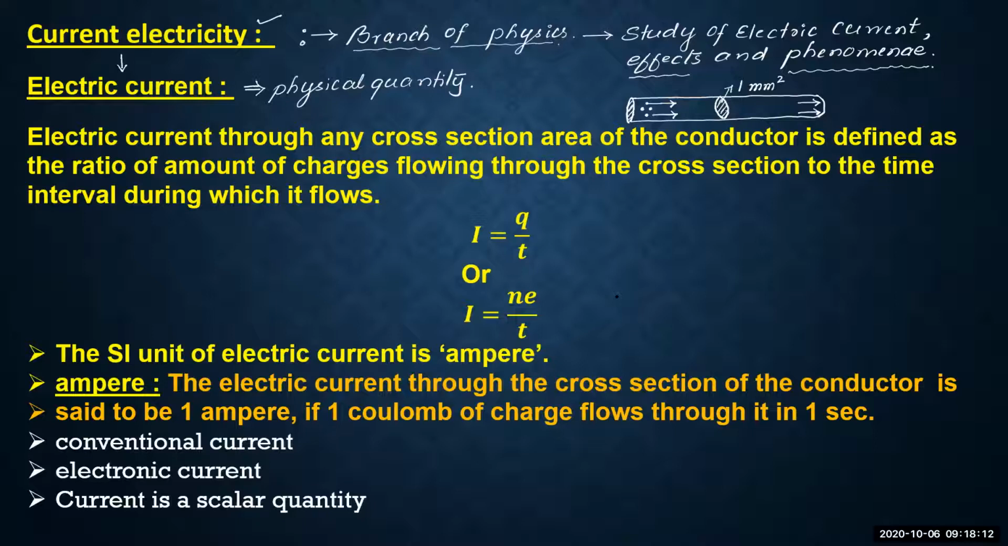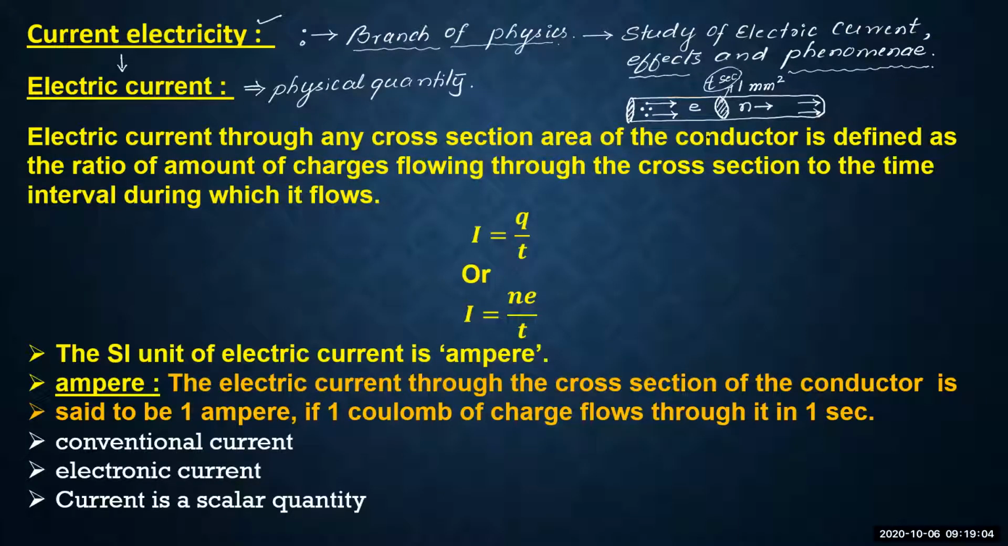Okay, the area of cross section of the wire is 1 square millimeter. Through this area of cross section, if some n number of charges are flowing, usually we represent one charge as e, and if n number of charges are flowing through this 1 square millimeter area of the conductor in time t second, then that quantity of charges, which is considered with respect to area and with respect to time, is considered as the electric current.